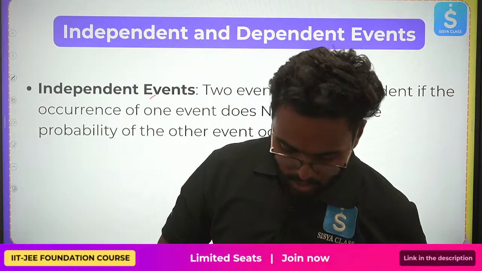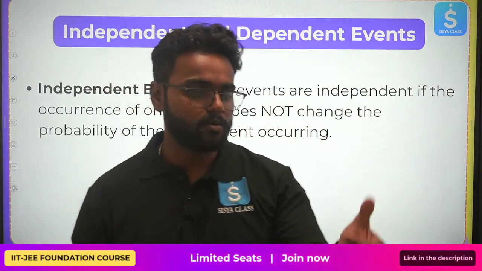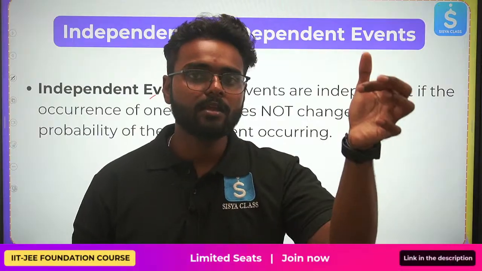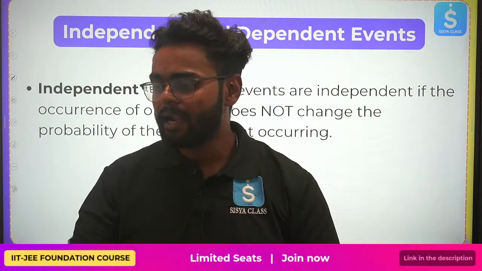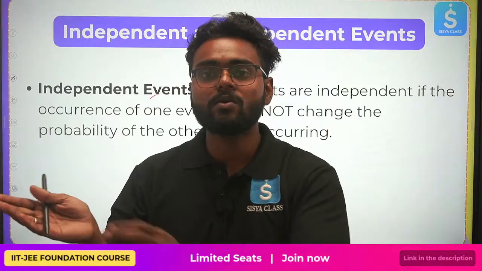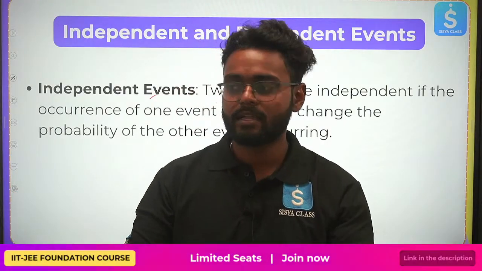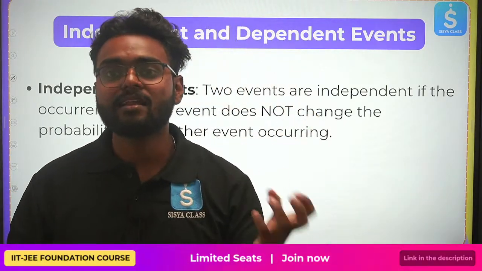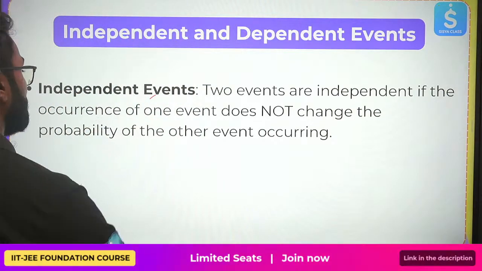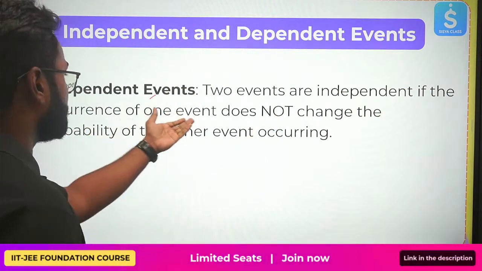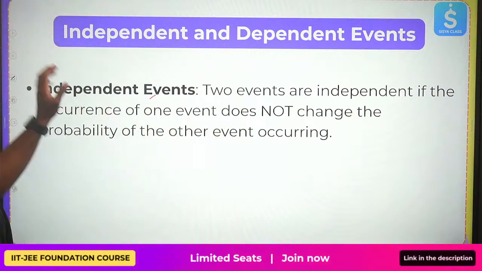It does not, right? If you're flipping a coin and getting head, and you're rolling a die and getting 3, this does not affect the other event or experiment. So that is an independent event. It does not change the probability of the other event occurring.